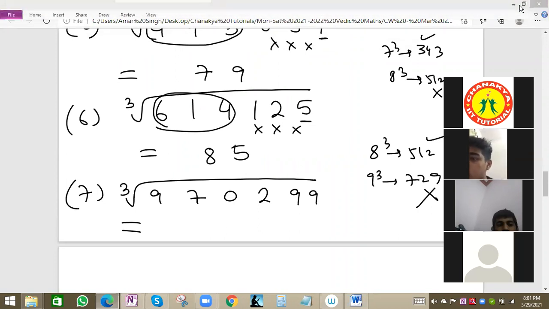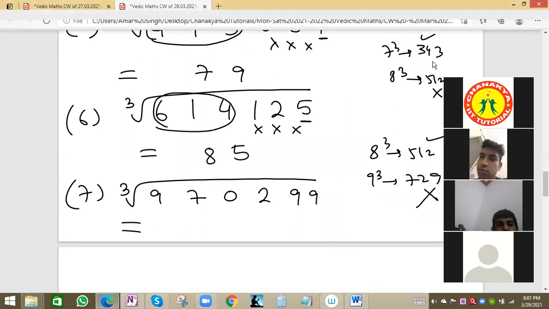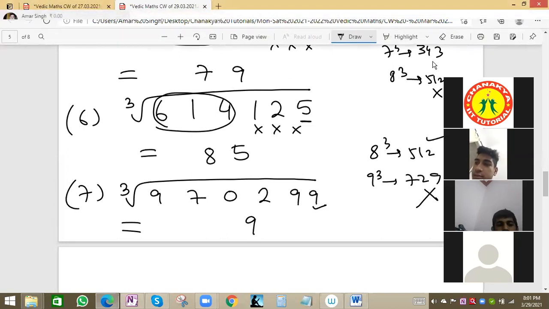First I got the answer from Prativa, then Trishi, then Prashan. Right, first 3 students. Savin also correct. Everyone should get 99. See, the number is ending with 9, so this 9 will come in the one's place, because 9 cube is 729.